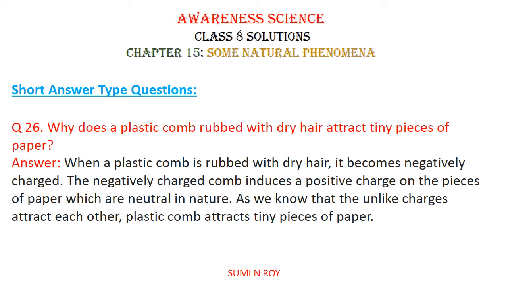So the first question is, why does a plastic comb rubbed with dry hair attract tiny pieces of paper? When a plastic comb is rubbed with dry hair, it becomes negatively charged. The negatively charged comb induces a positive charge on the pieces of paper which are neutral in nature. As we know that unlike charges attract each other, the plastic comb attracts tiny pieces of paper.